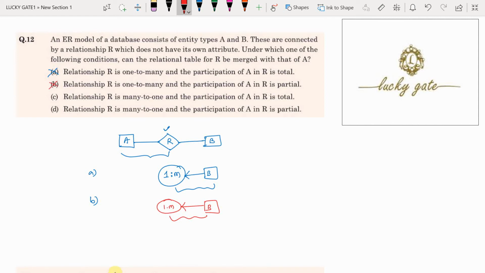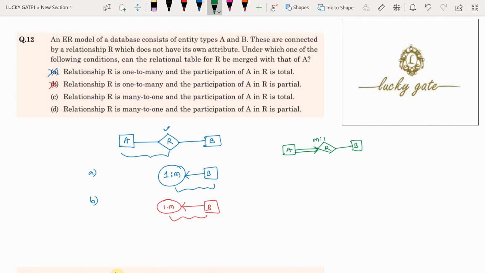Now look at option C. Relationship R is many to one. Now between A and B, we have a relationship R with cardinality many to one. Because many to one, we have a key constraint from the many side, and the participation of A in R is total participation.